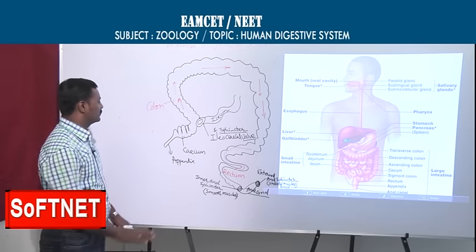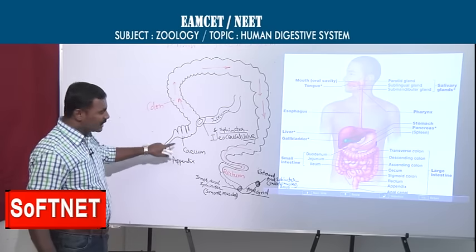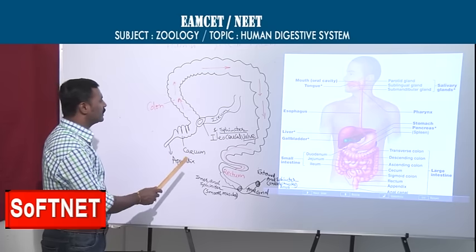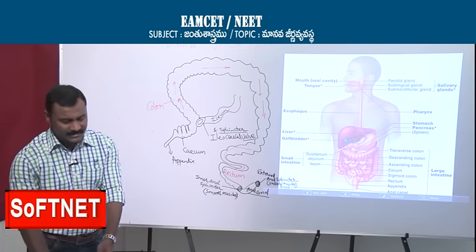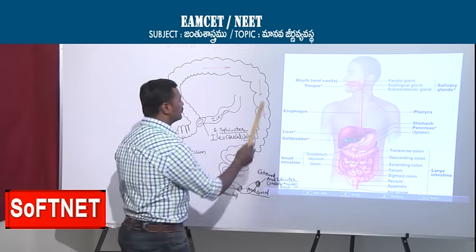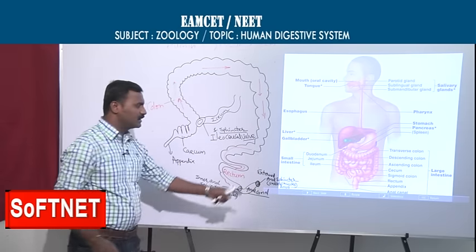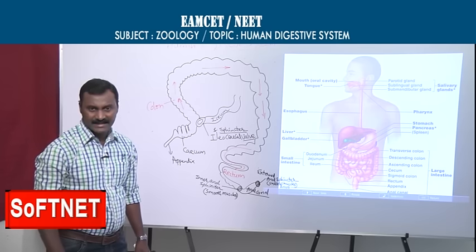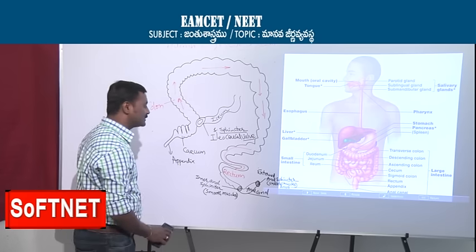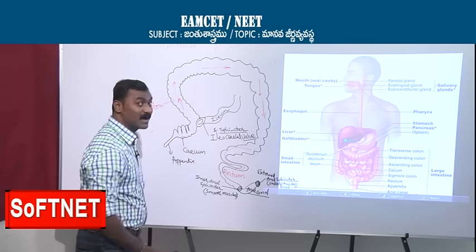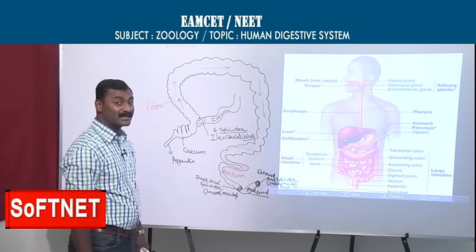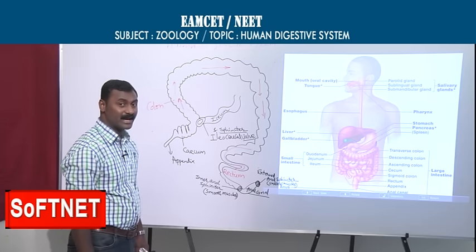Okay students, now we have discussed all about the alimentary canal. So what are the parts of the alimentary canal? We will see now. It starts with the mouth and finally ends with the anus. Is it a one-way gut or a two-way gut? It is a one-way gut, a completely developed alimentary canal.